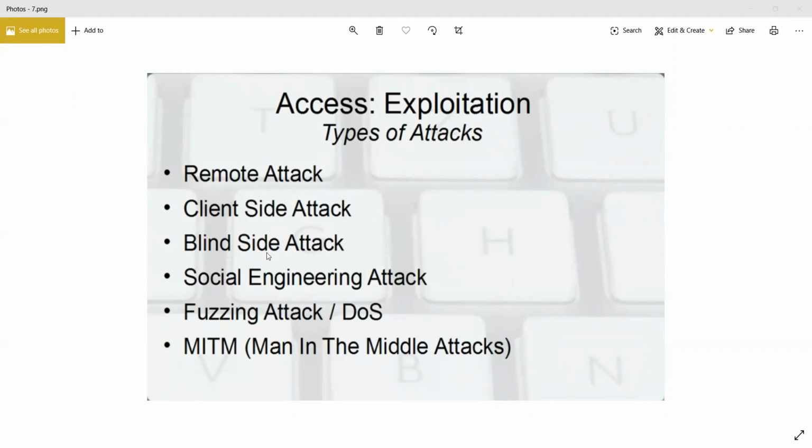Blind side attack, okay, this is not really an attack, it's just a particular, very specific vulnerability. So this is not an attack.